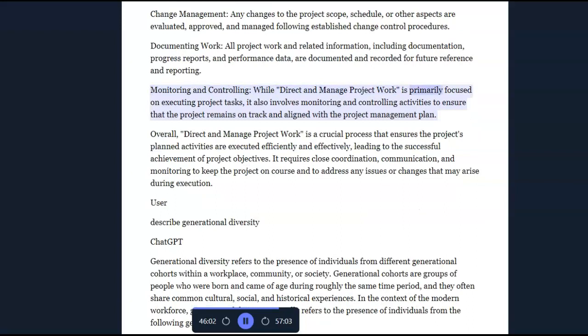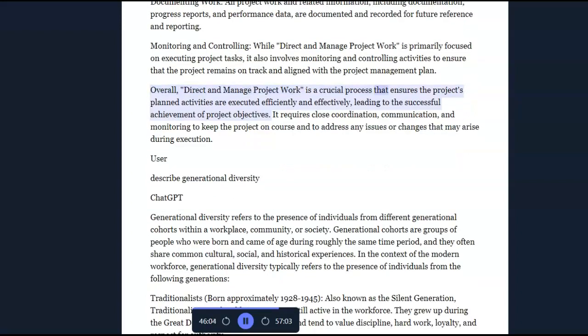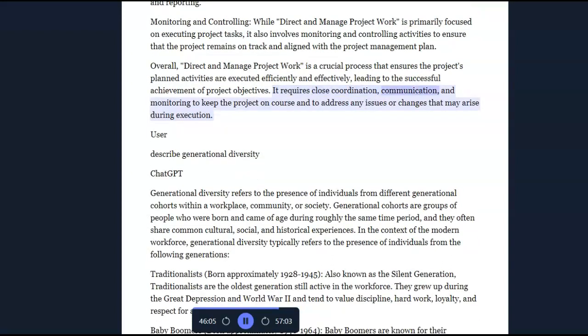While direct and managed project work is primarily focused on executing project tasks, it also involves monitoring and controlling activities to ensure that the project remains on track and aligned with the project management plan. Overall, direct and managed project work is a crucial process that ensures the project's planned activities are executed efficiently and effectively, leading to the successful achievement of project objectives. It requires close coordination, communication, and monitoring to keep the project on course and to address any issues or changes that may arise during execution.